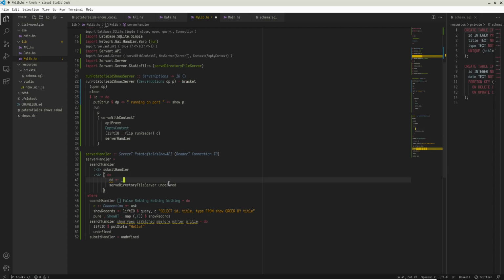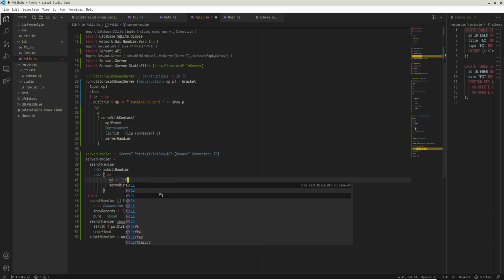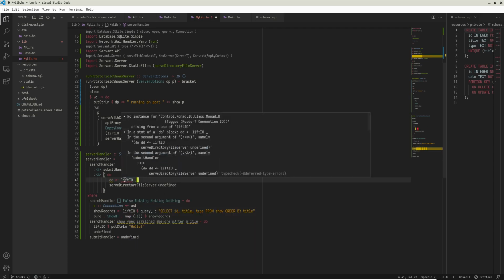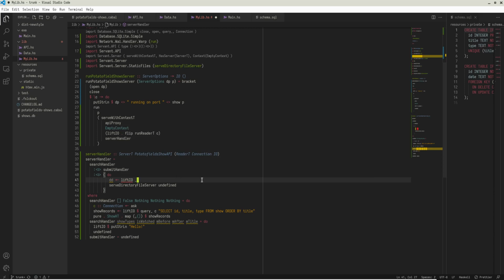I don't know because this is tagged. It's supposed to be tagged, and this type has been nothing but a pain for me every time I've ever used it. It never does anything that I think it's supposed to. So hold on, let me see if I can get this to work. Is it a monad IO? I don't think so. It's not. That's so frustrating.